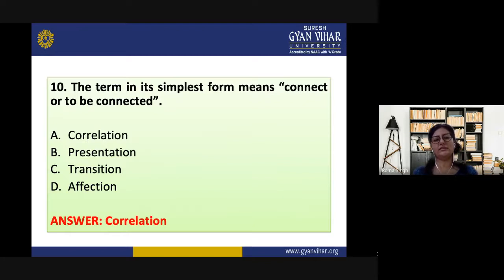Question number 10 is, the term in its simplest form means connect or to be connected. So what is the term which means this? The options are correlation, presentation, transition, or affection. And the correct answer is correlation. So correlation in the simplest terms means connect or to be connected. In the teaching area, we can say that the connection should be established between the different subjects. And we have discussed how we can do that. We have discussed various examples also for that.